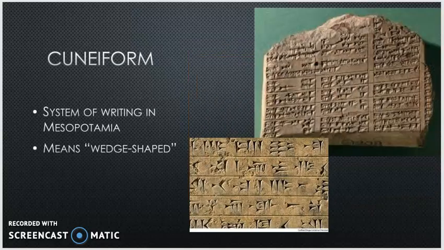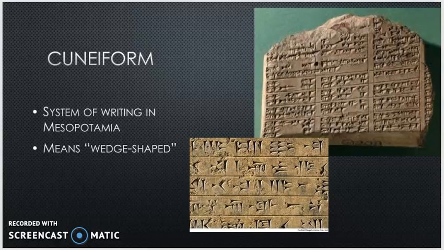The next word is cuneiform. Some people say it one way, some say it another. Either way, it is a system of writing that was used in Mesopotamia. You can see some examples of it on the right-hand side. It was often carved into stone tablets.